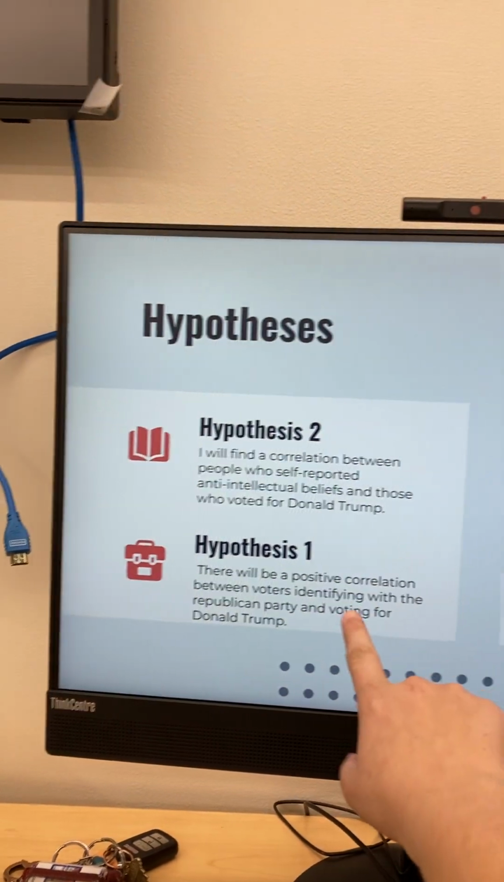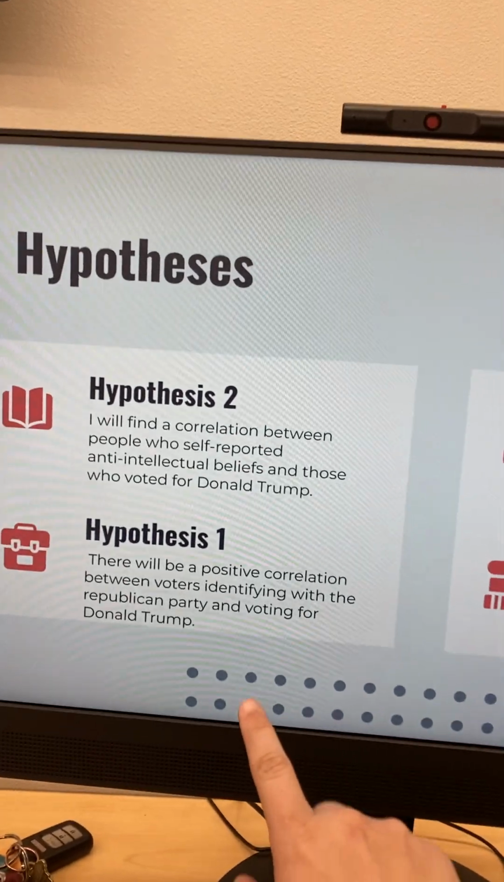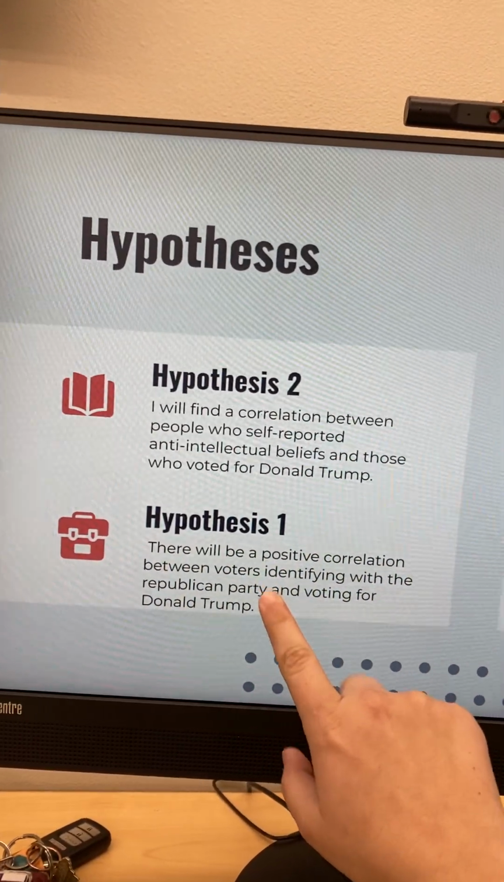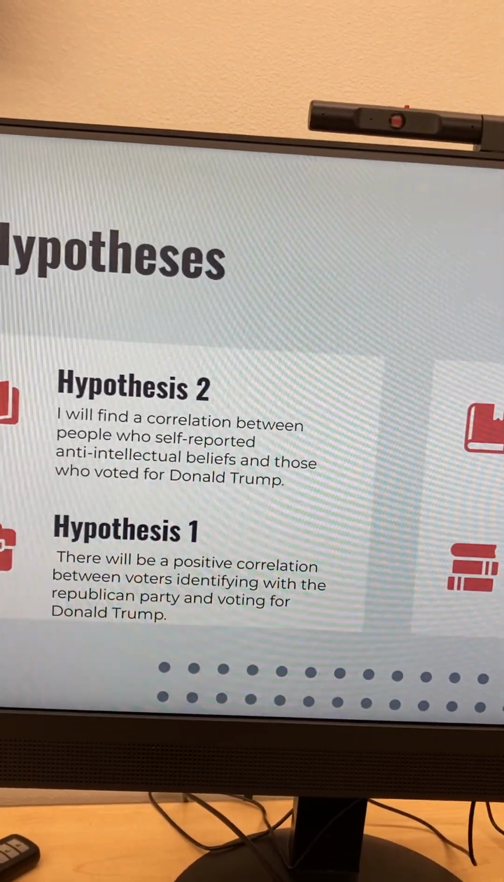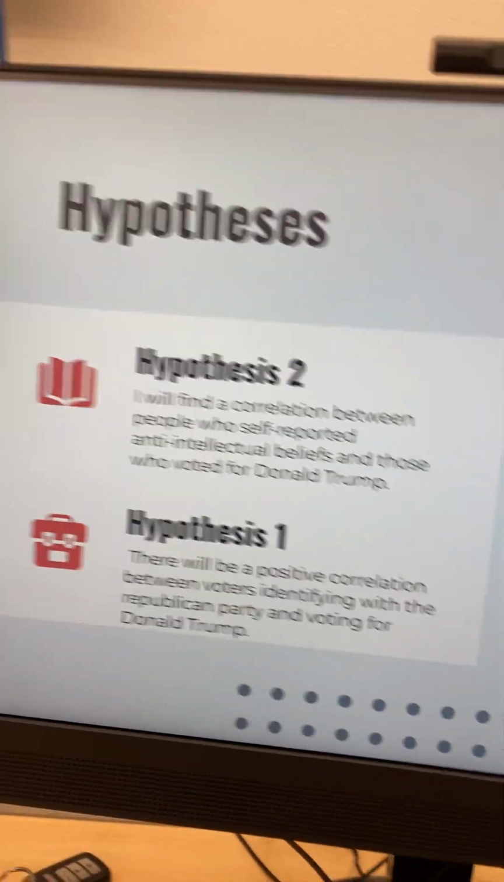My first hypothesis is that there will be a positive correlation between the voters identifying with the Republican Party and voting for Trump. So, kind of a no-brainer, but I wanted to throw myself a bone there, just to make sure.